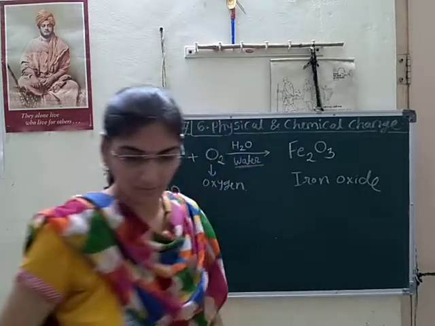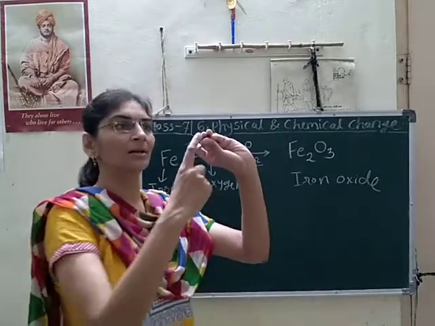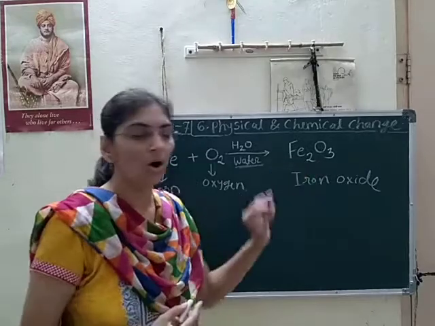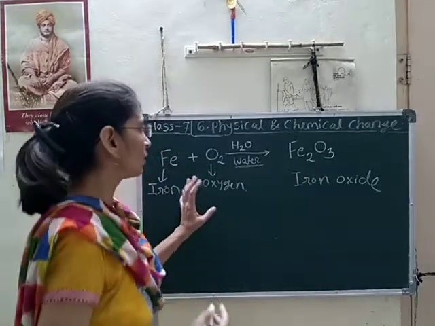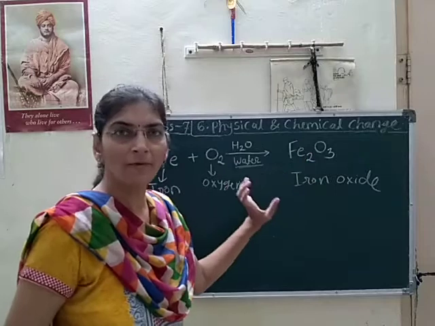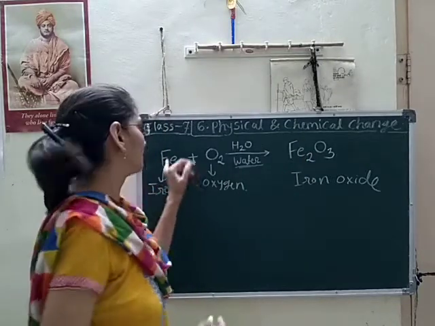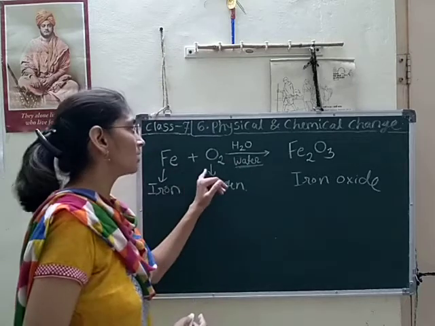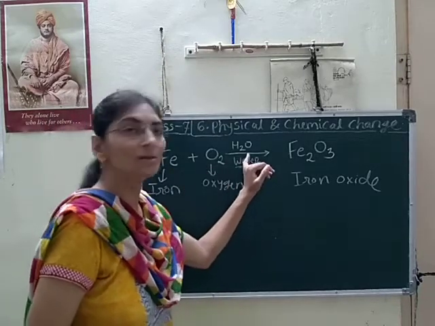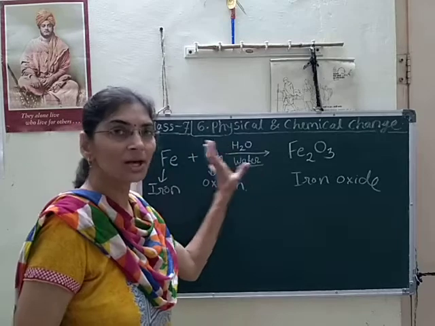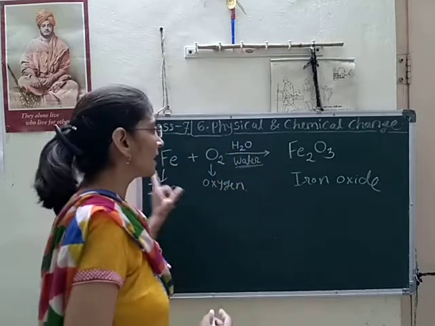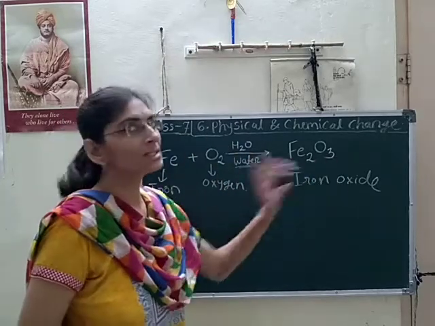And that rust, what we have seen here, it is nothing but iron oxide. Yes, so this is the chemical equation. What reaction happened? Here iron plus oxygen plus water, meaning moisture, and in this chemical reaction iron oxide is formed.